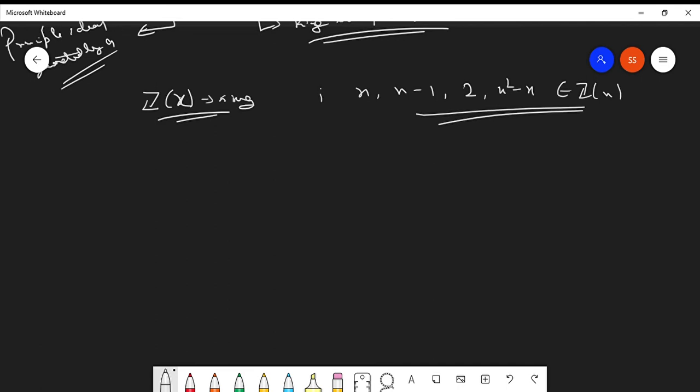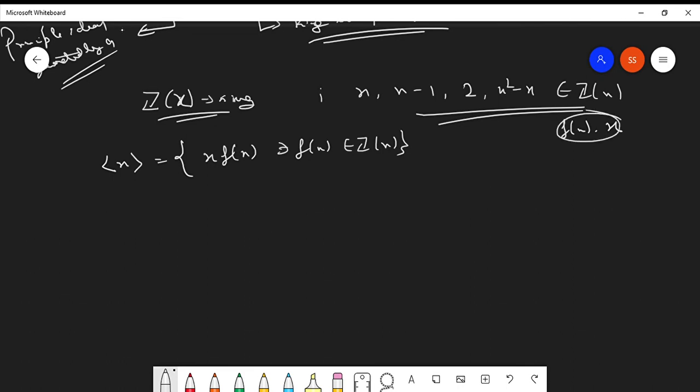Let us generate ideals using these particular elements. Acha, what is the generated ideal using x? So this is given as x times f(x), such that f(x) belongs to Z[x], right? I should have written it like this, f(x) times x, but since Z[x] is commutative, x times f(x) is also right.